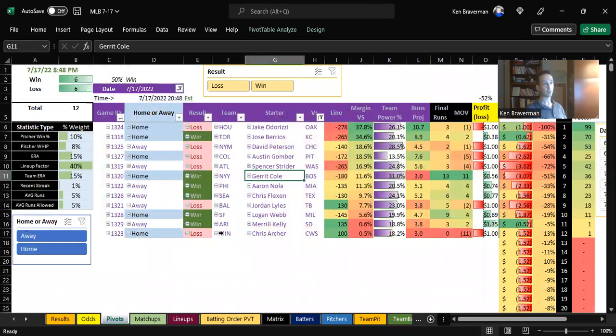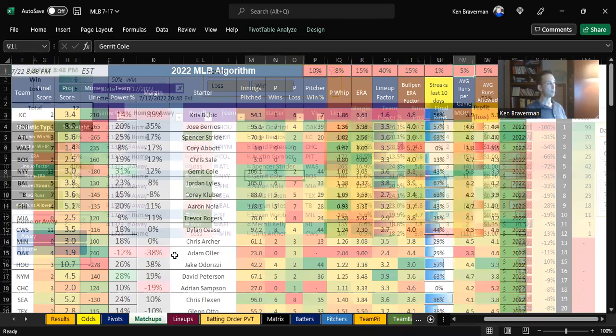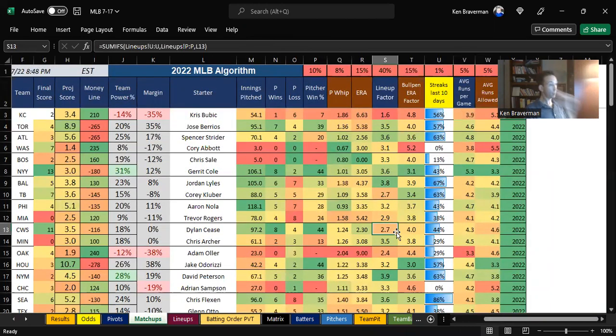Minnesota just dropped down a little bit, right? They're still favored, but they dropped down a little bit. Well, what else can we do? Well, I'm really looking at this lineup factor here. Why is the White Sox lineup factor only showing as a 2.7 when clearly they out hit Minnesota and they hit Archer really well?